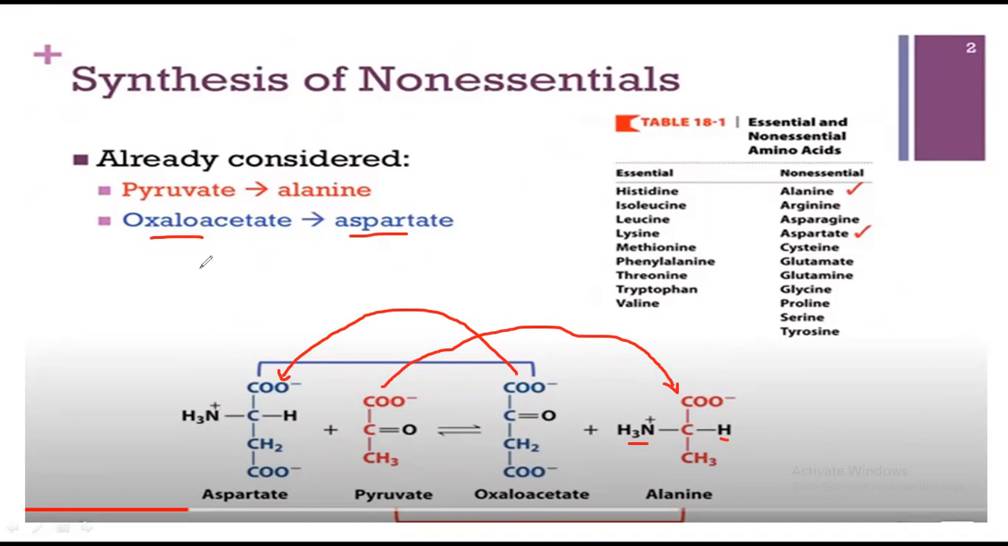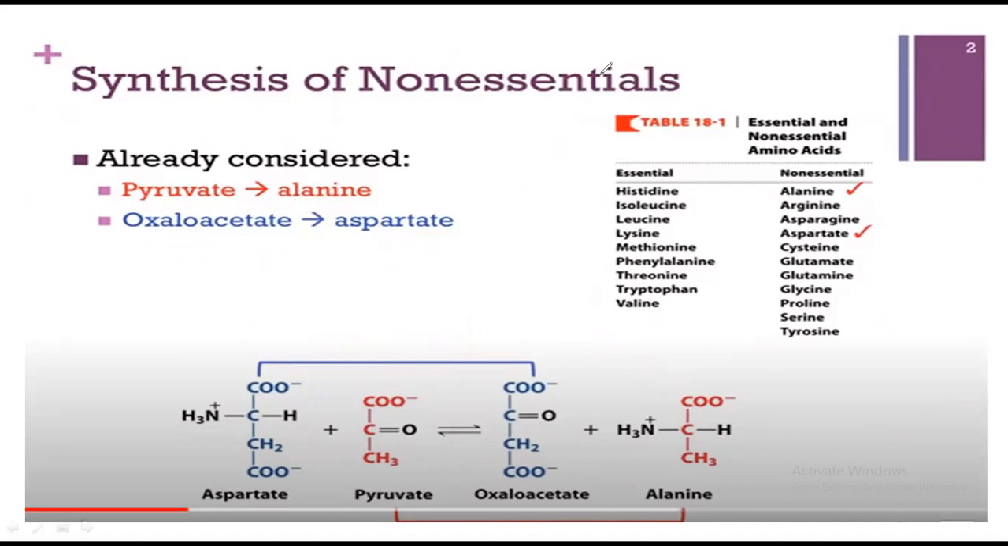So this acts as a pyruvate, and aspartate acts as a precursor metabolite for the formation of alanine and aspartate. So these are the precursor metabolites, and these are the chemical reactions. Okay, and these are very simple.